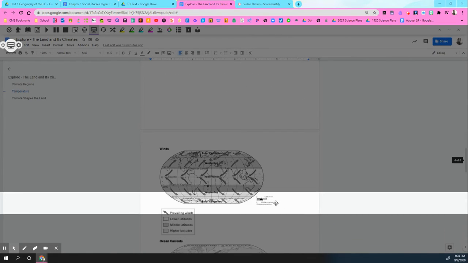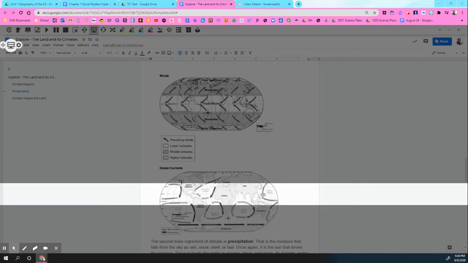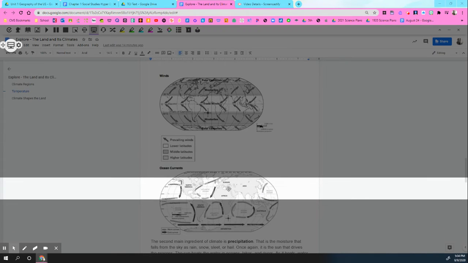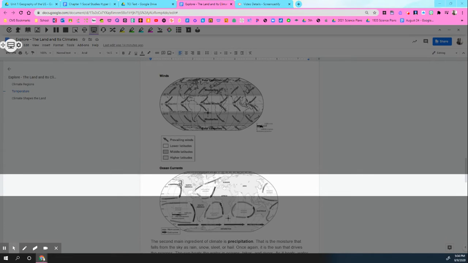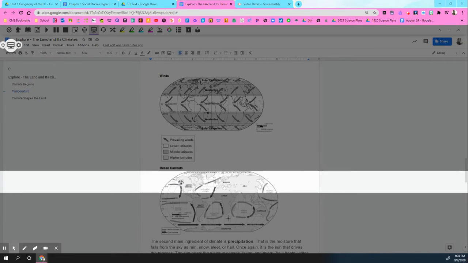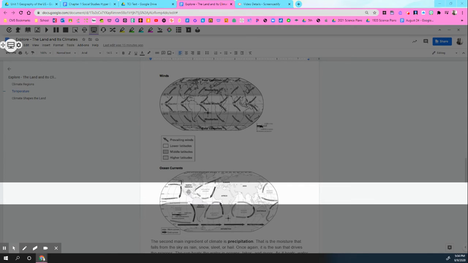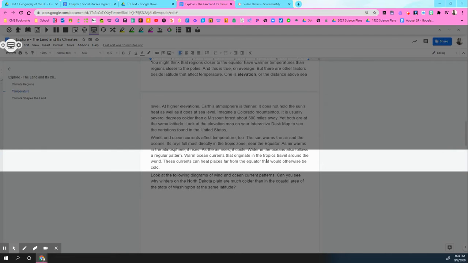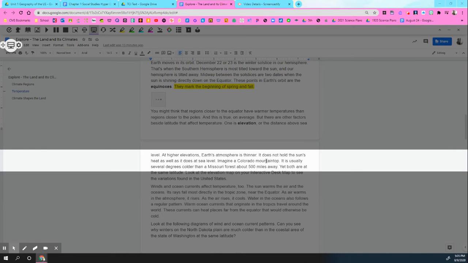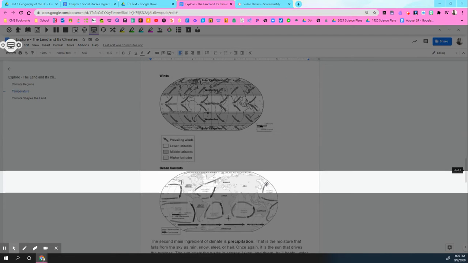Let's see what they mean. See the currents right here? And right here is where they're showing you that there's a cold current, but in the middle, there's no ocean current to keep you warm. All right, let's go back up. Okay, let's go down. That's right.